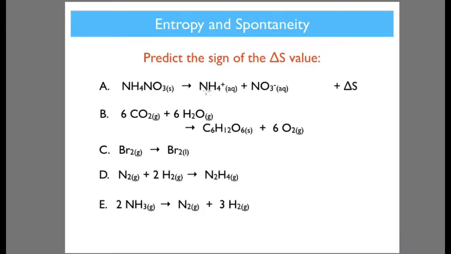We've got an increase here, 2 moles over here, coming from 1, and this is a solid as well. So we've got these dissociated ions moving through. There's more entropy. Then we've got a gas and a gas going to a solid and a gas, and there's 6 gases there, 6 gases there, but we've got these liquid molecules. So there's more entropy this side, so it's going to be negative. Next, gas to a liquid. That's right, negative. Nitrogen and hydrogen, gas, gas, gas. But like we said before, 3 here, 1 there, so it's going to be negative. And finally, an increase in entropy, like we talked about, so that's going to be positive. Good.